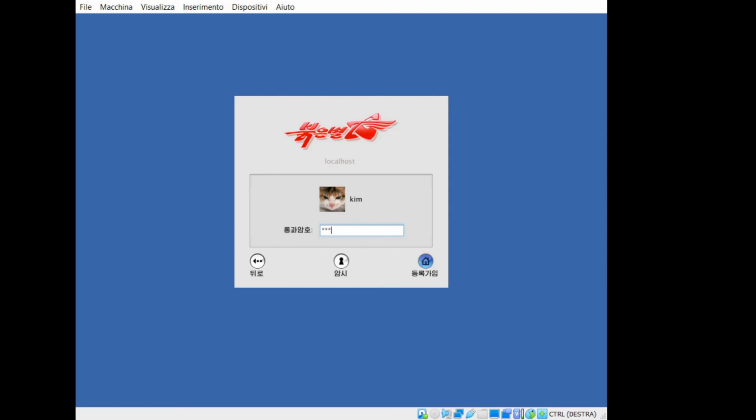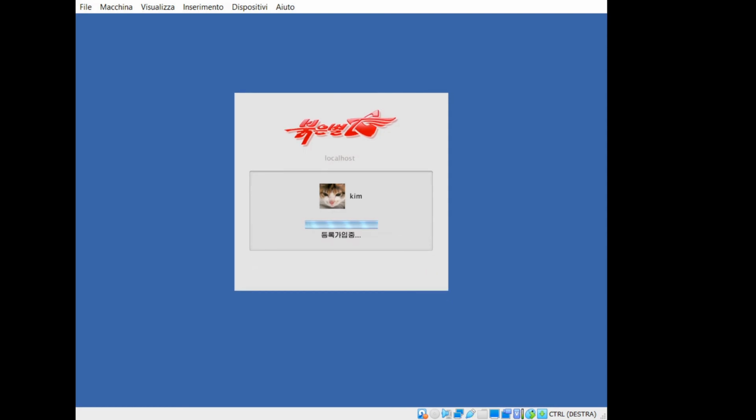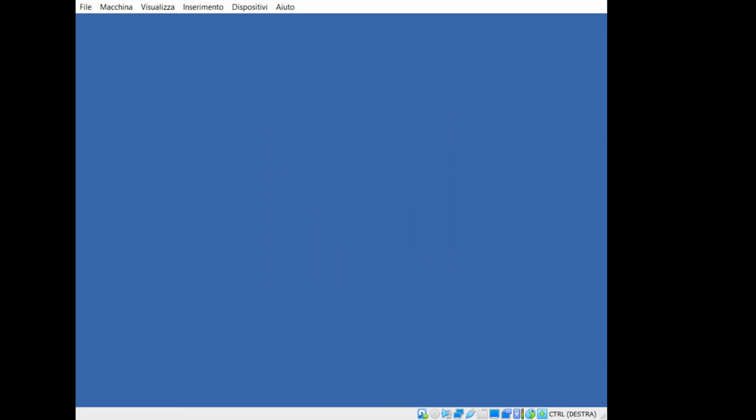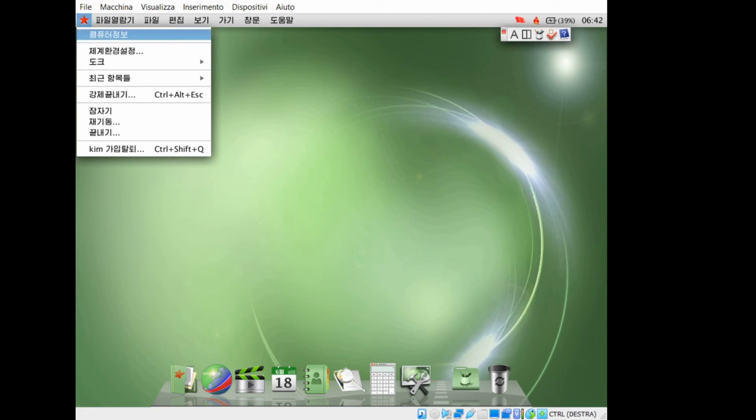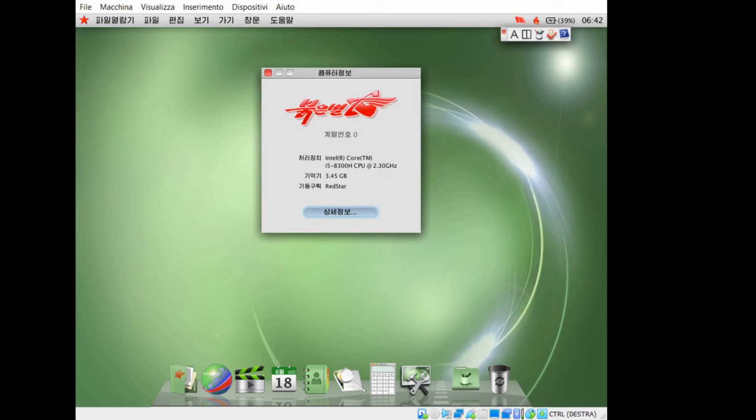Write the password that we created during the installation. And here you are, Red Star OS 3.